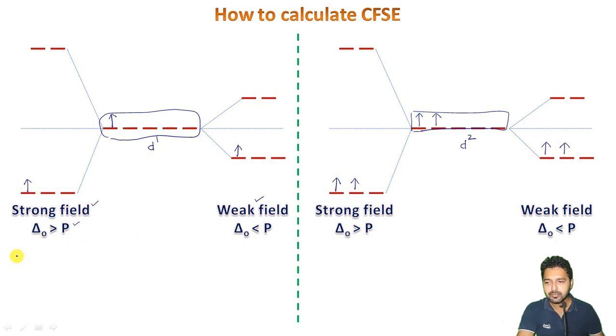The crystal field stabilization energy in this case will be, because it contains a single electron present in the t2g set of orbitals, which is minus 4 Dq below the barycenter line, so I just have to multiply the single electron by minus 4 Dq. The crystal field stabilization energy here will be a total of minus 4 Dq.